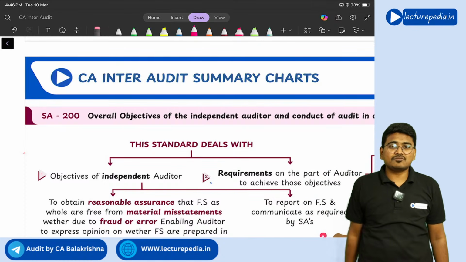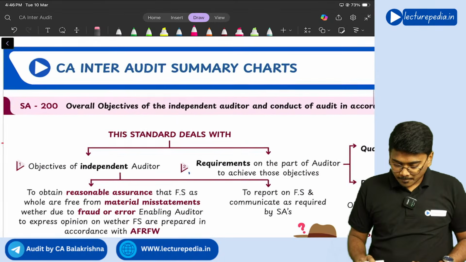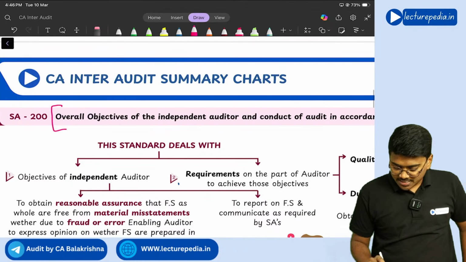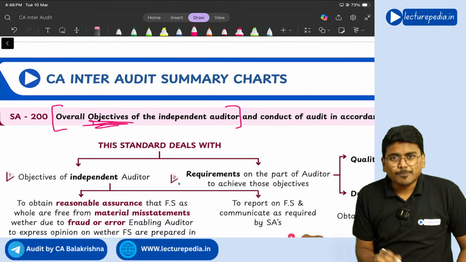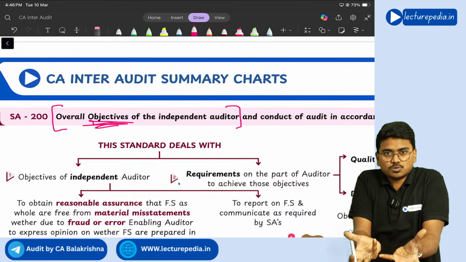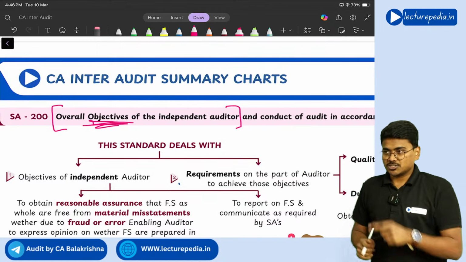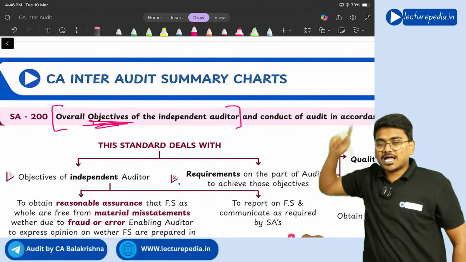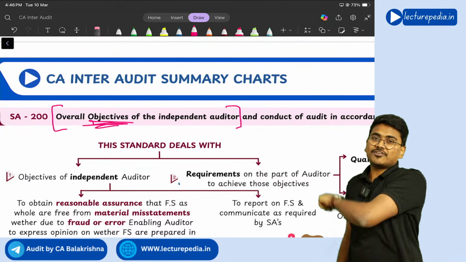Sir, the name of the standard itself is this huge. How should we remember it, sir? Don't worry. See, now you divide it into two parts. First one, overall objectives of the independent auditor. Try to understand: objective means goal, the target that has to be achieved. So SA 200 fixes the goal for the auditor. You are doing an audit, so for your audit, what is the target you have to achieve? That will be fixed by SA 200. Overall objective of the independent auditor.